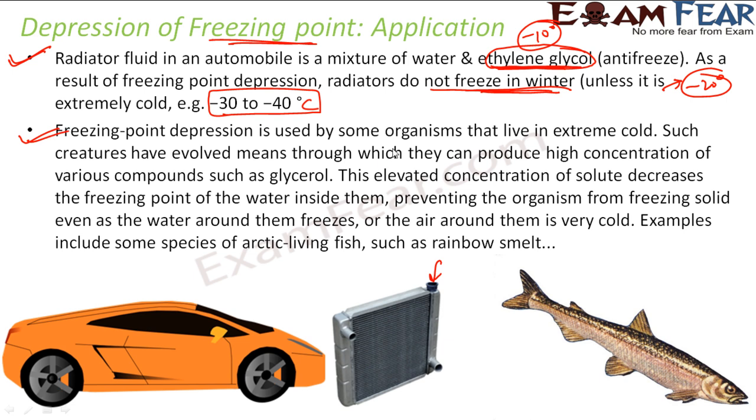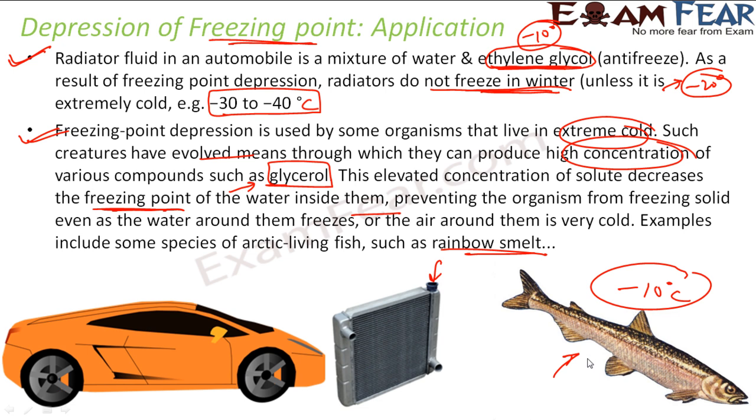So if you see, some organisms live in extreme cold conditions. For example, rainbow smelt. This is a fish, and it lives in very cold conditions, right? So what they have done is they have evolved a means through which they produce a high concentration of glycerol or some other compounds. This glycerol decreases the freezing point of water inside them, because they stay in -10 degrees Celsius, let's suppose. If the water inside them froze, they would die.